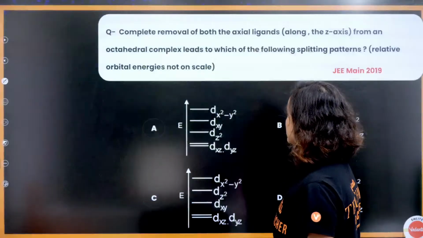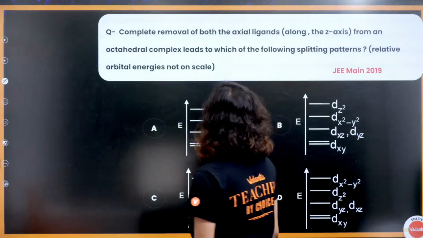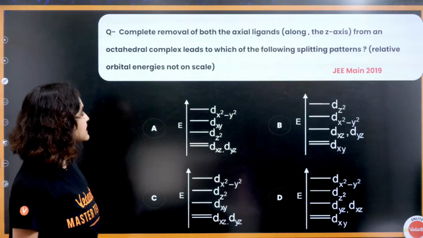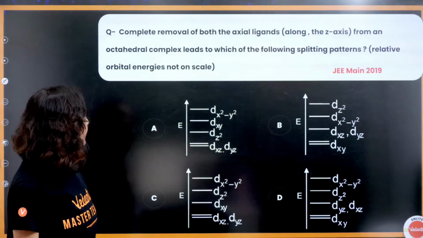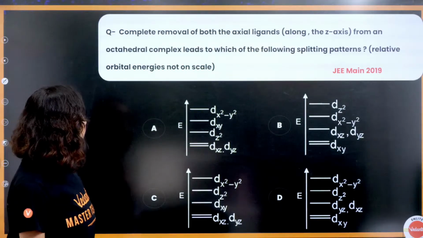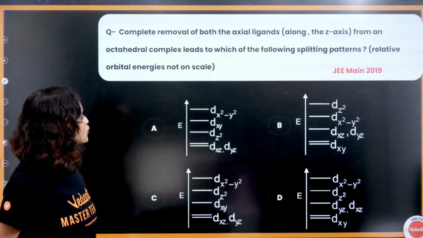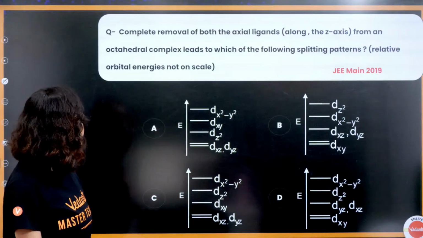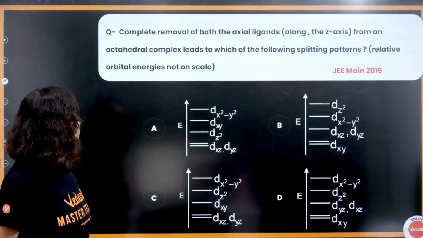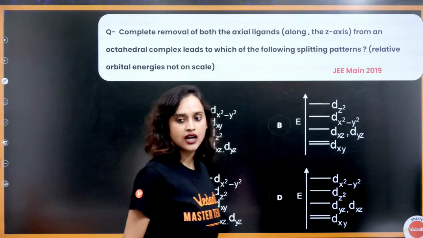Moving on. Complete removal of both the axial ligands along the z-axis from an octahedral complex leads to which of the following splitting patterns? Relative orbital energies not on scale.